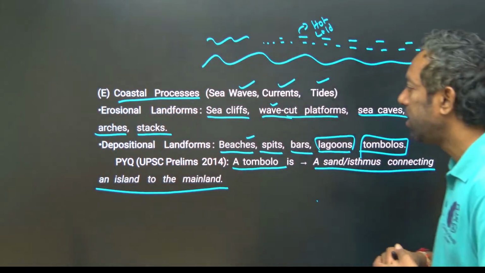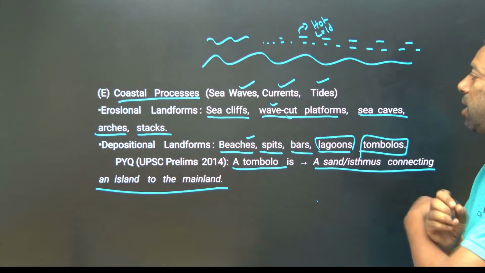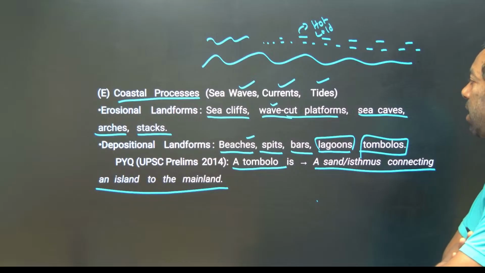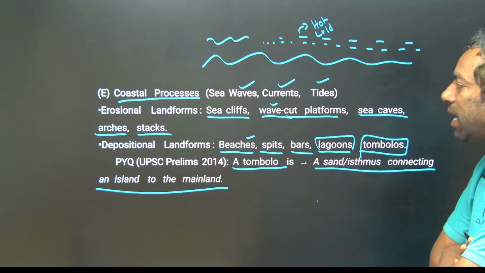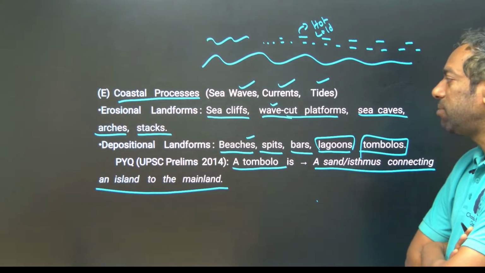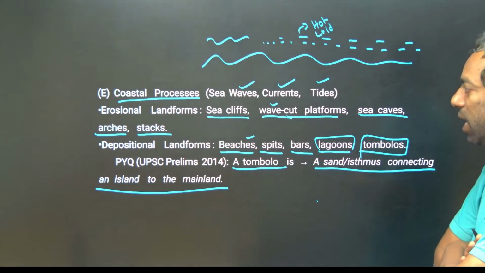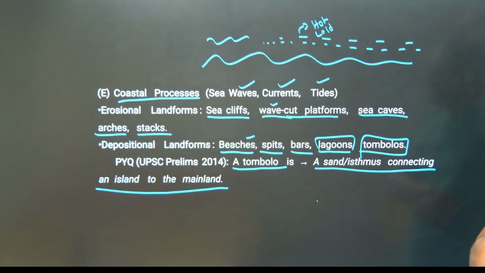I hope you guys understand the coastal processes, especially sea waves, currents and tides. They can create erosional or depositional landforms. Erosional landforms are sea cliffs, wave cut platforms, sea caves, arches and stacks. Depositional landforms are beaches, spits, bars, lagoons and tombolos.